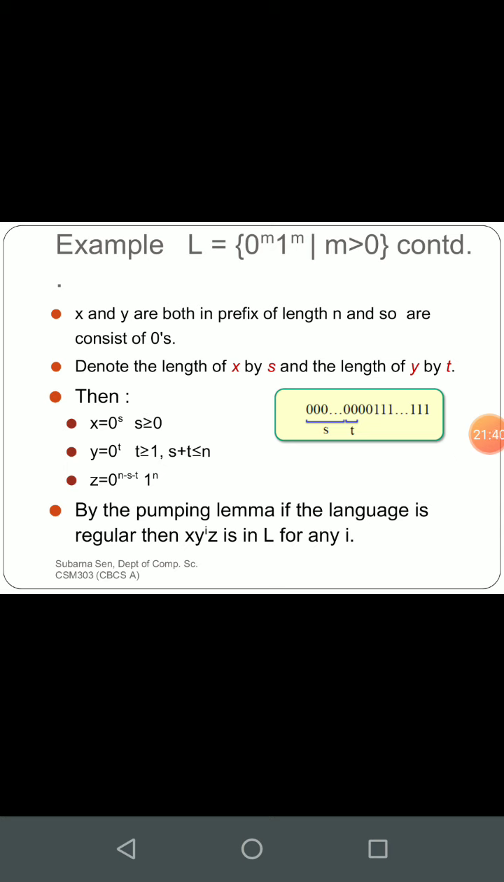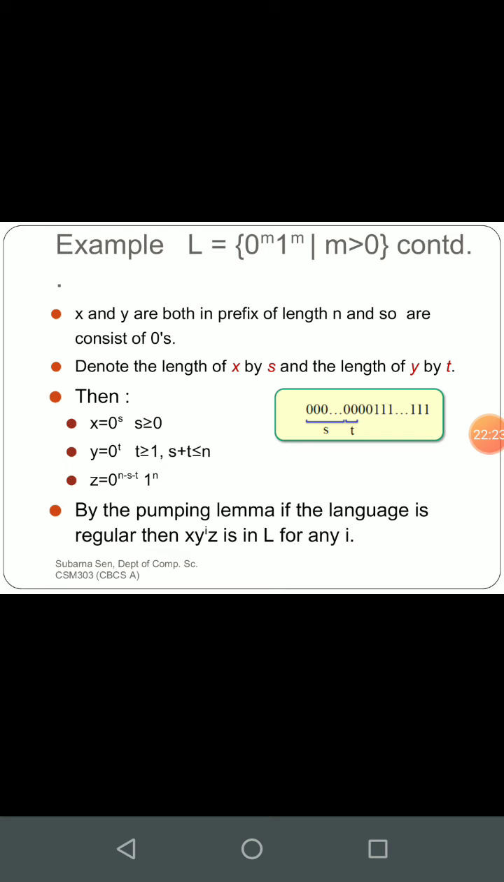So what does x consist of? 0 to the power s. Whatever the number s is, that number of zeros are there. y will obviously be 0 to the power t. Here, as we all know, the size of s can be 0 as well, because it is not mandatory to keep any string in x or z in the pumping lemma, but we have to keep something in y. That's why the size of t should be greater than or equal to 1, and s plus t is less than or equal to n. We are again satisfying the property of the pumping lemma. We have seen that the length of x and y together should be less than or equal to n.